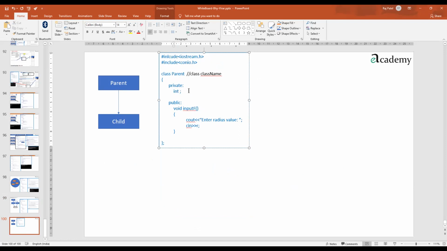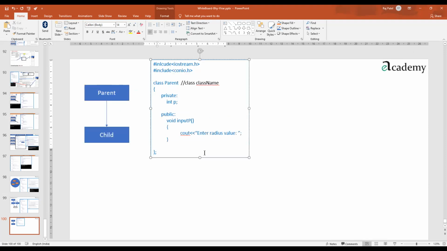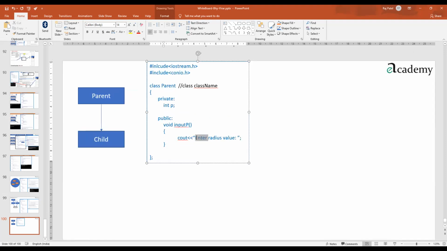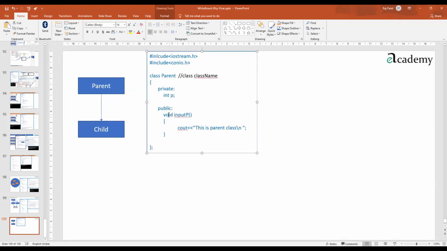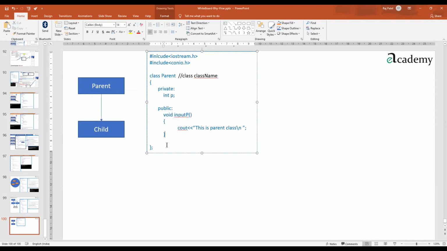Parent has one internal data member P. I'm not doing any cin statements here; I'm just keeping a function named input P, P for parent class. You can see I'm doing certain customization. I'm writing "this is parent class" with a newline. This will give us an idea of whether the call is coming to the input function properly or not.